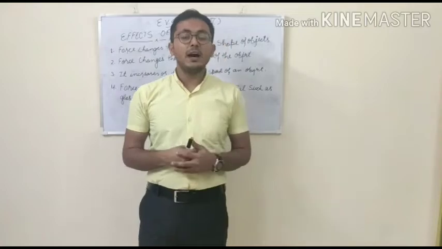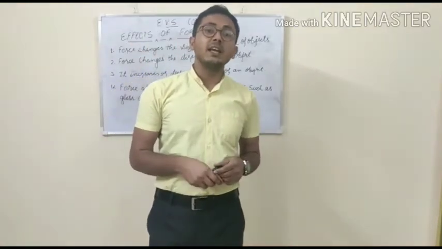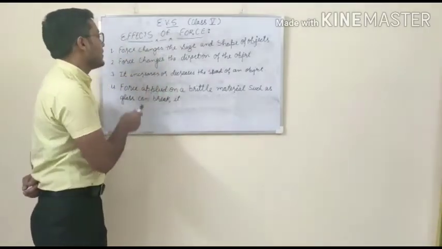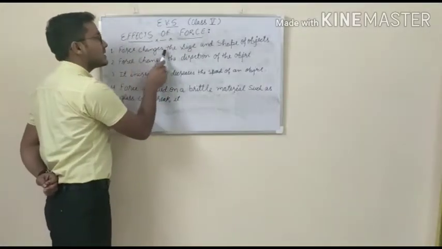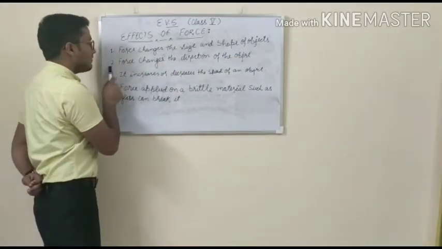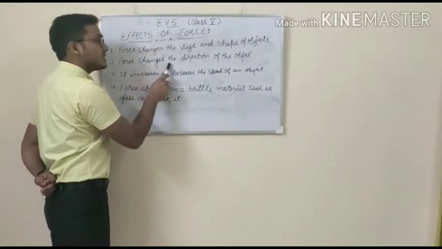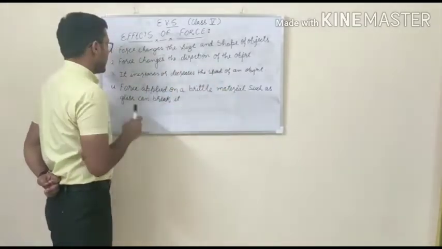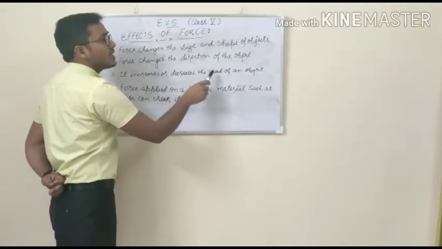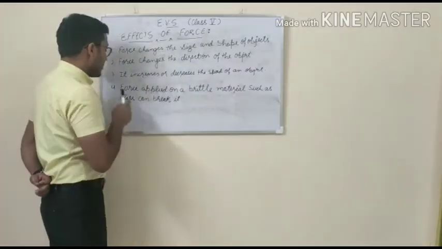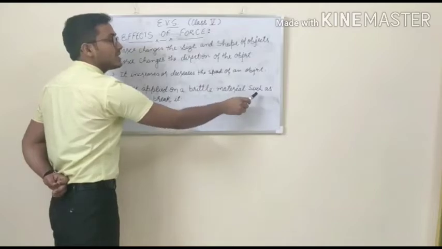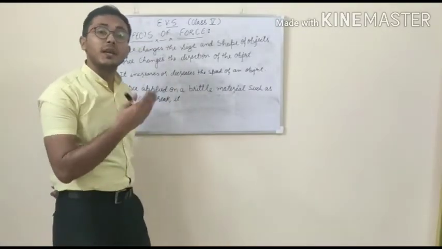If we apply a force on an object, it can have the following effects on the object. First one is force changes the size and shape of objects. Second one is force changes the direction of the object. Third one is it increases or decreases the speed of an object. Fourth one, force applied on a brittle material such as glass can break it.